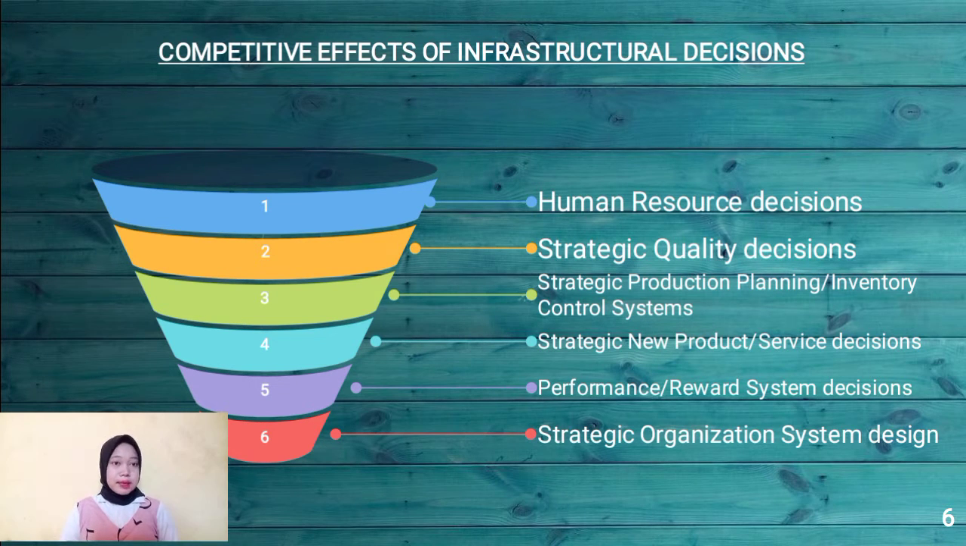Okay, next, competitive effects of infrastructural decision. There are 6 competitive effects of infrastructural decision, namely as follows. Point 1, human resource decision. Point 2, strategic quality decision. Point 3, strategic production planning or inventory control system. Point 4, strategic new product or service decision. Point 5, performance or reward system decision. And the last, strategic organization system design.